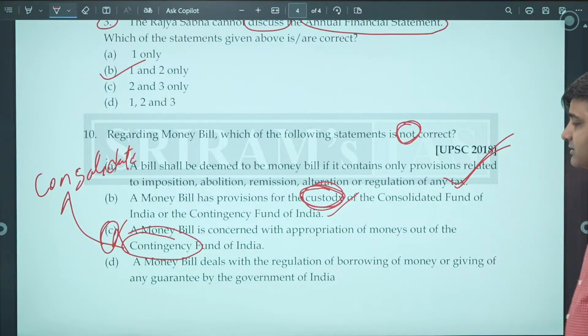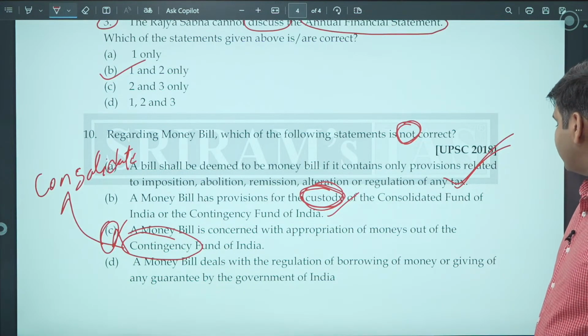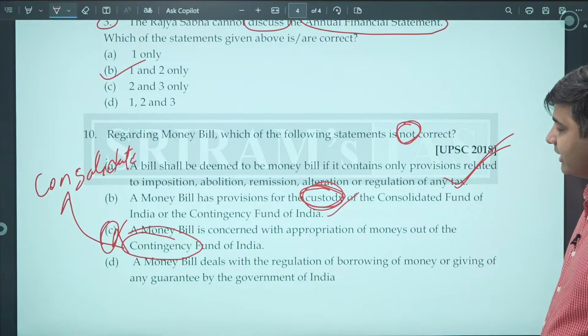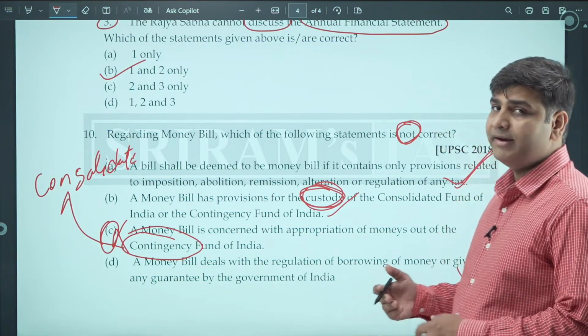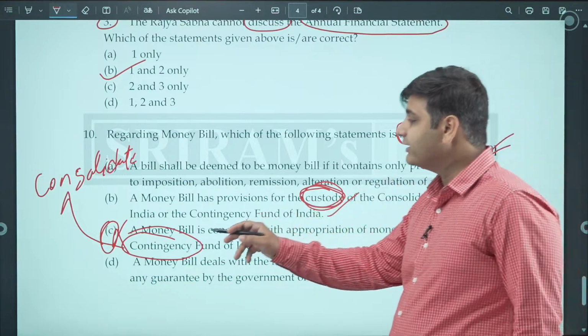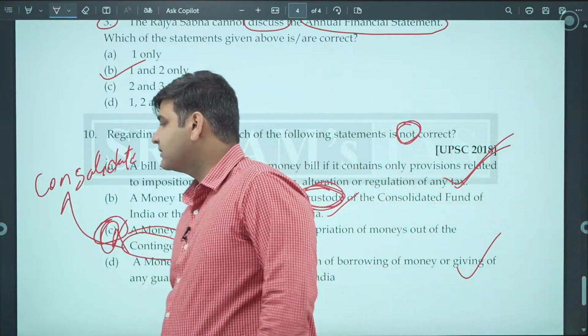A money bill deals with the regulation of borrowing of money or giving of any guarantee by the government of India. This is also a correct statement. So we have to find one statement which is not correct, and that not correct statement is C.